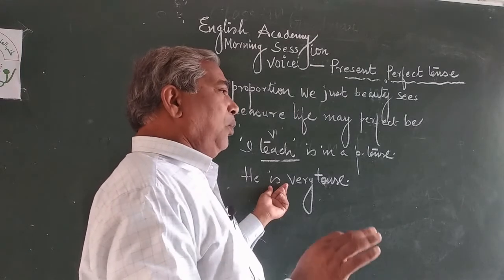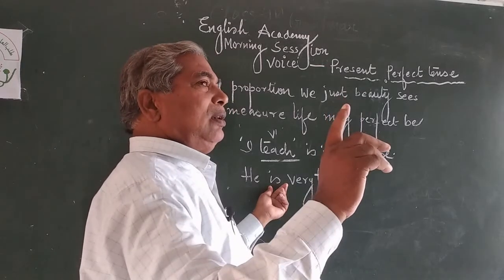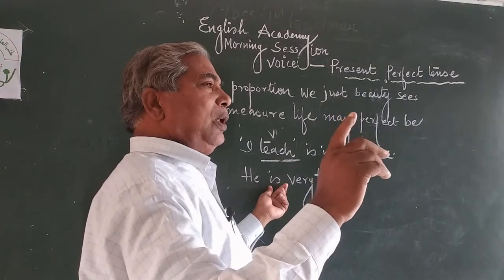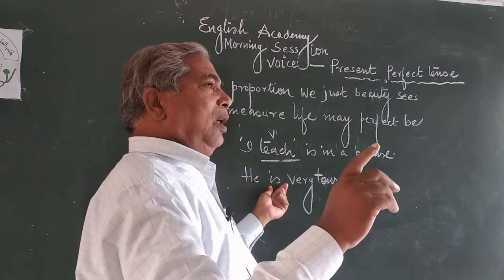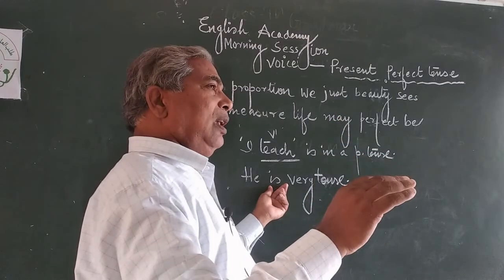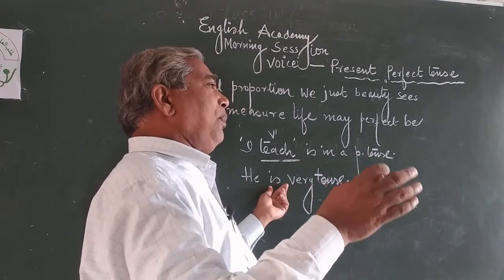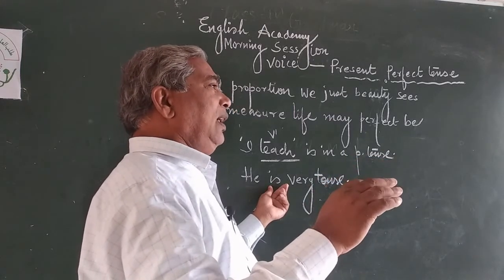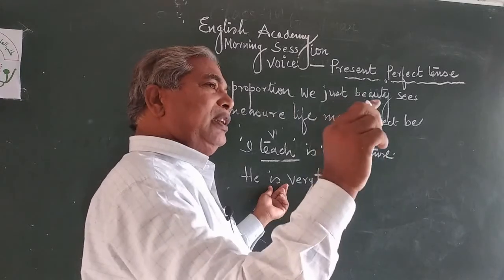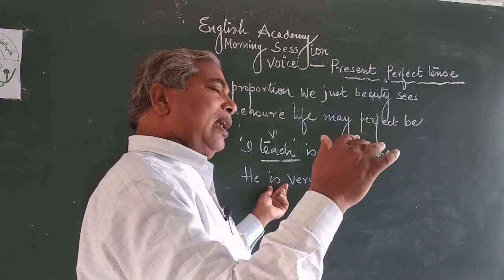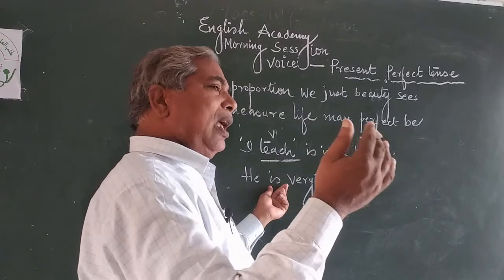When the verb comes alone, it is known as a main verb. When two verbs come together, or three verbs, or four verbs come together, in that group only one is a main verb and the others are helping verbs, or auxiliary verbs.